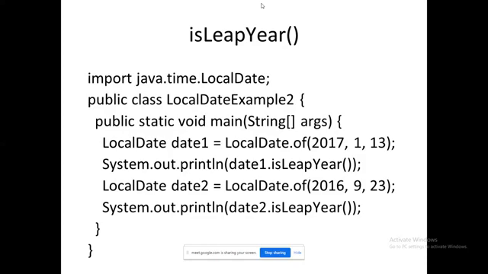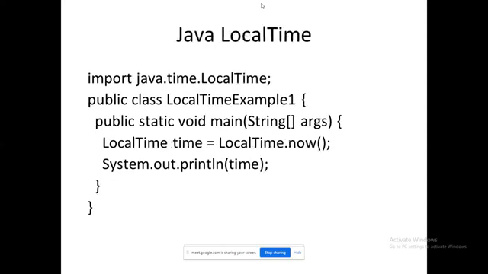The date has been given in the format. Okay, so LocalDate.of. Within that, I have passed the arguments: year, comma, month, comma, date. So what I will check: date1 is the object of LocalDate, isLeapYear. Ultimately, it will return true or false. Okay, if it is a leap year, it will return true. If it is not a leap year, it will return false.